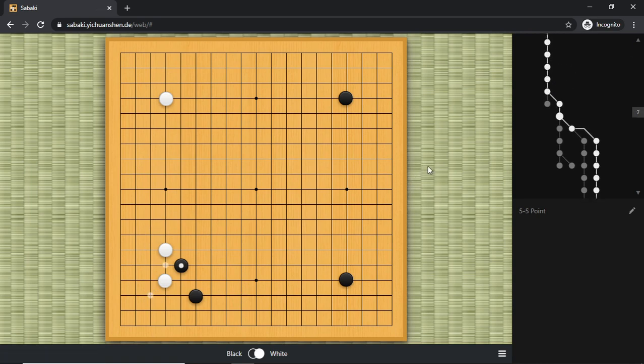Today we'll talk about a more fierce variation. That is for white to kick here. And it's actually a very good move against your opponent. It's putting max aggression onto your opponent, and it's a legit move.